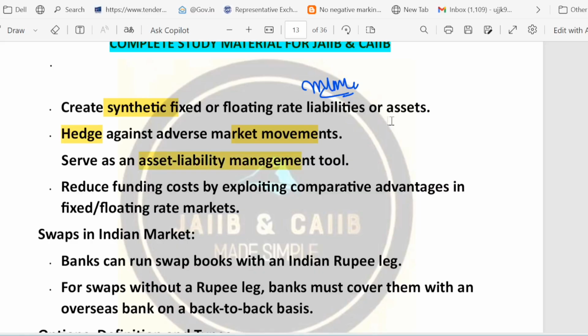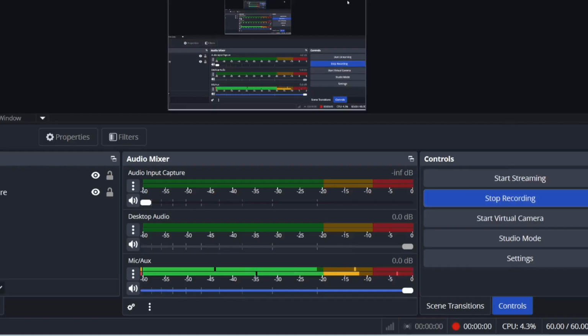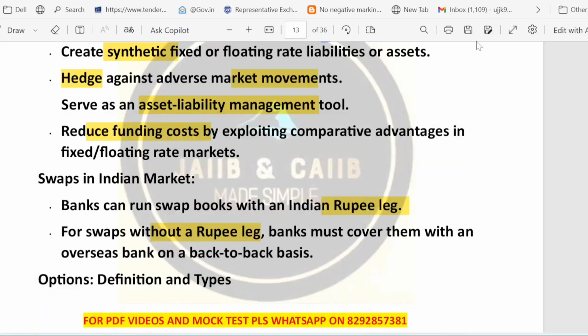Then they help in asset liability management. Swaps are helpful in ALM. So the bank and treasury match what they pay with what they receive, and they reduce the funding cost, which means some party gets a cheaper rate in one market. Swapping lets both sides benefit from comparative advantage. A quick note about India is given here, that a bank can run a swap book that includes a rupee leg, which means one side of the swap is INR. If the swap has no rupee leg, that means purely foreign currency, the Indian bank covers that exposure back to back.